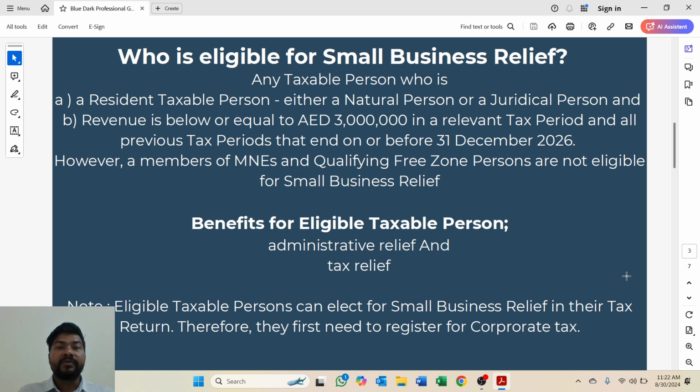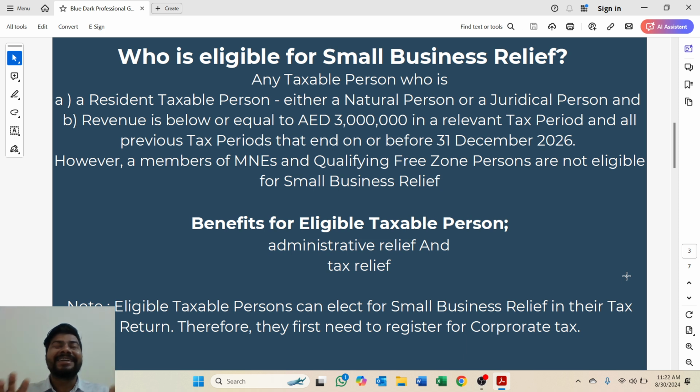So why should we choose small business relief? Is there any benefit? Yes, obviously. Number one is administrative relief. In administrative relief, you will be able to submit a simplified tax return, and you won't need to calculate and pay corporate tax. Another is that you can choose cash basis of accounting while preparing the financial statements. Everyone knows there are two bases of accounting.